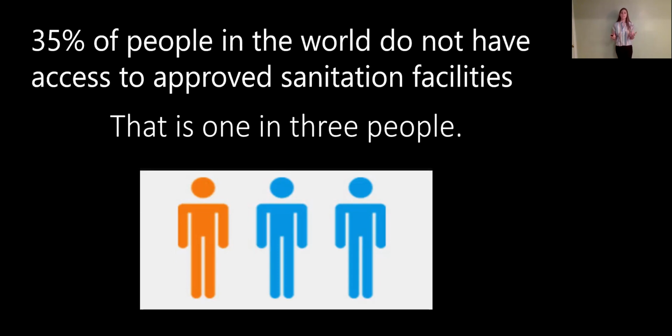Approved sanitation facilities are bathrooms and restrooms and things like that. So unapproved sanitation facilities, which is what 1 person out of these 3 would be using, would be a pit to go to the bathroom in, or a bucket, or just somewhere outside. 1 in 3 people don't have access to a toilet.